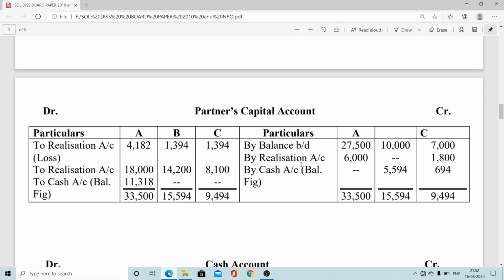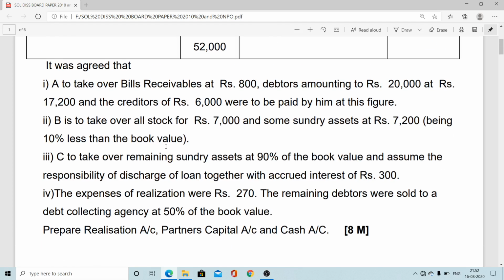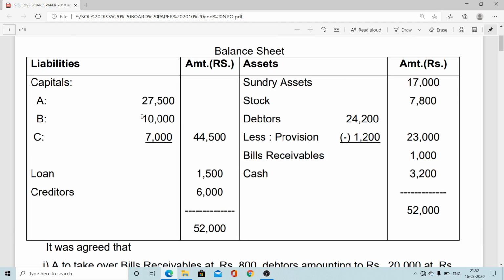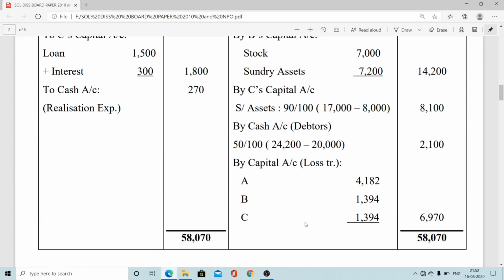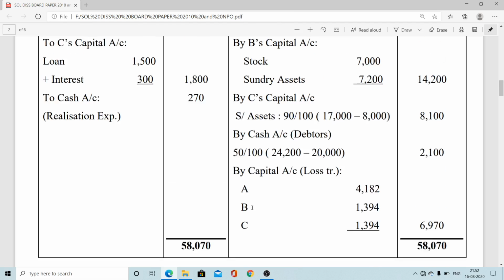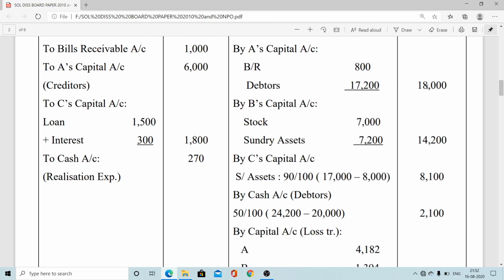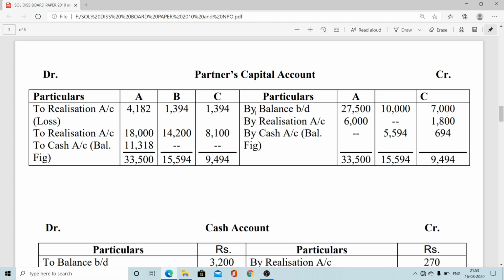Now, the simple way, partners' capital we can do. Opening balance, by balance b/d, we can get this figure from our old balance sheet. This is our balance sheet. Yes, A's capital, B's capital, C's capital: 27,500, 10,000, 7,000. So by balance b/d, opening capital balance. Afterward we can check the realization account, like here by A's capital, by B's capital, by C's capital. So contra posting will be there on the partners' capital to realization A, B, C.